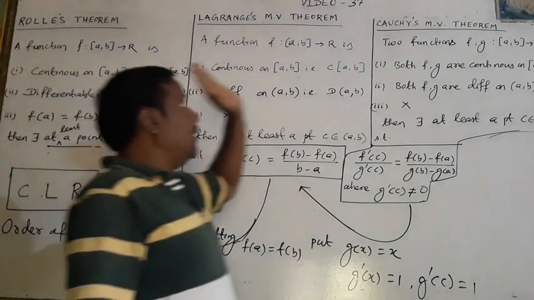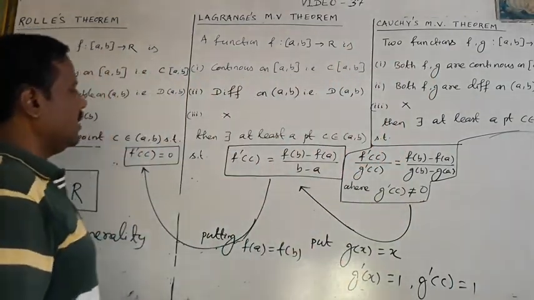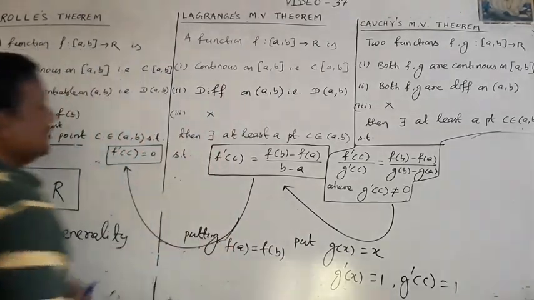So when we put g(x) is equal to x in Cauchy's mean value theorem, we get Lagrange's theorem.